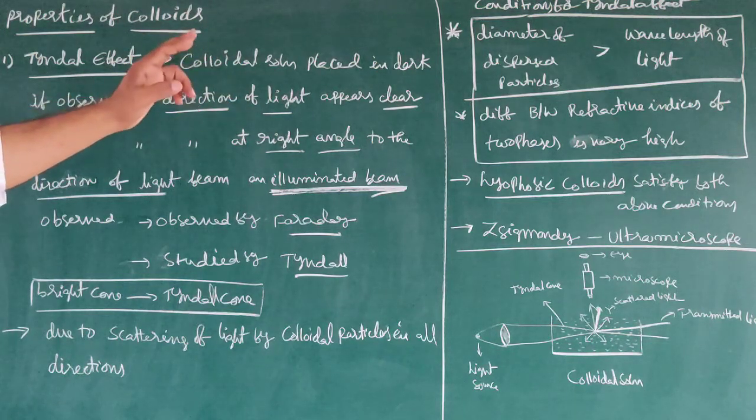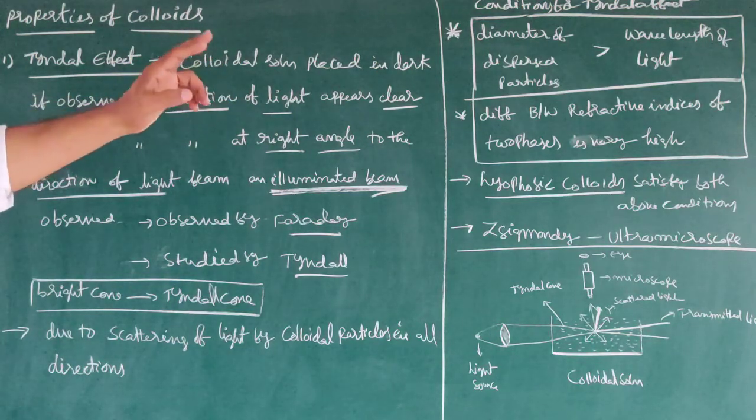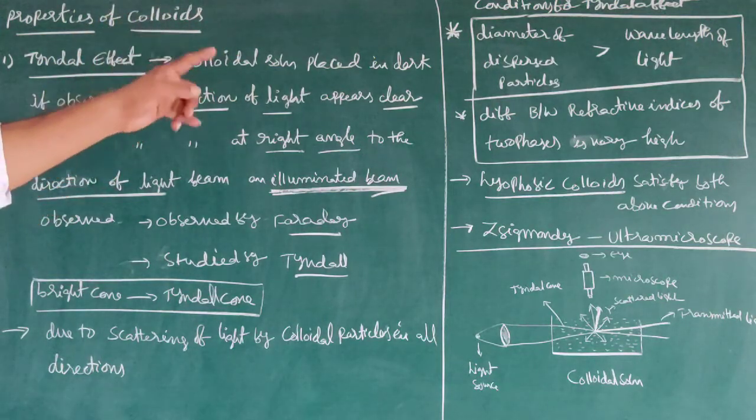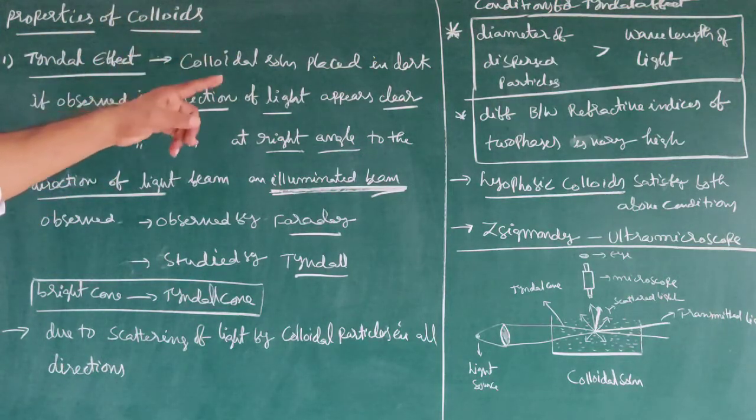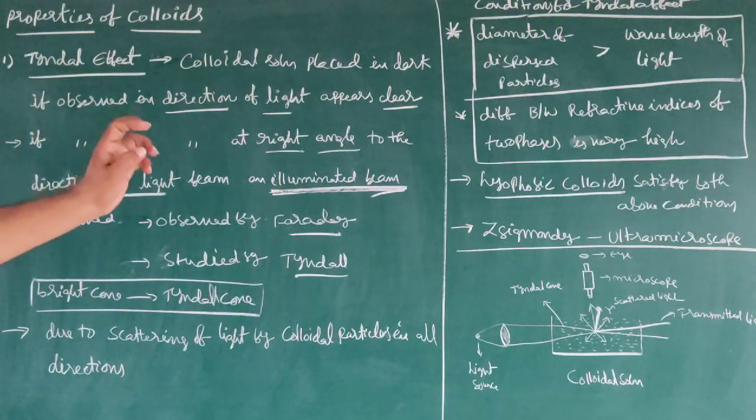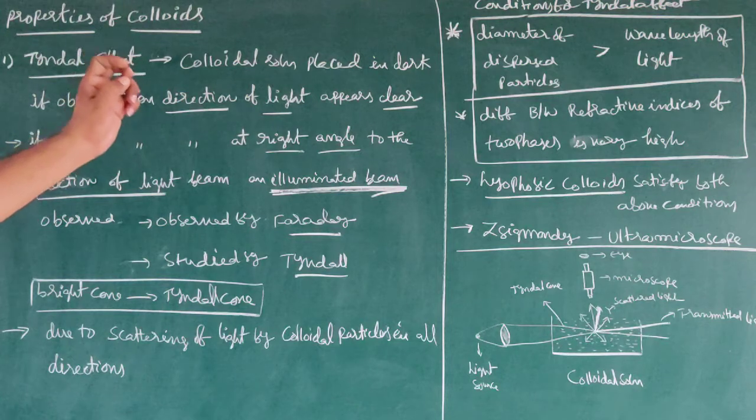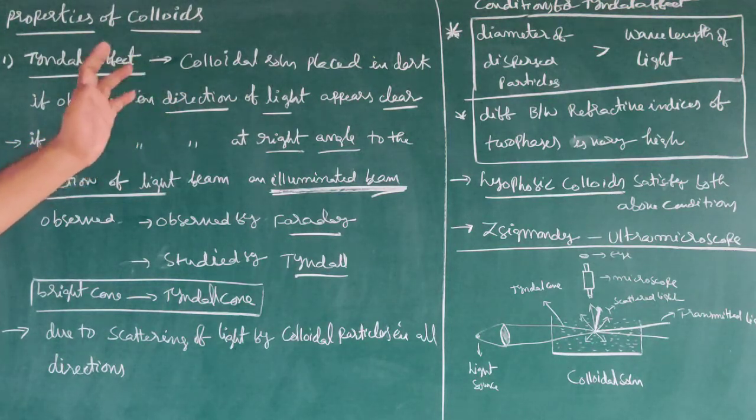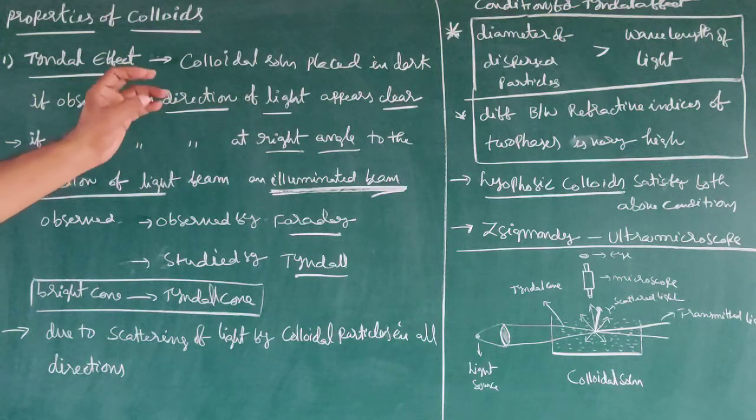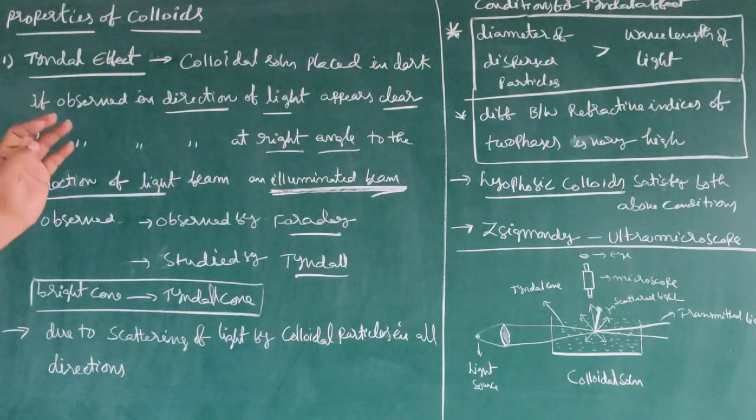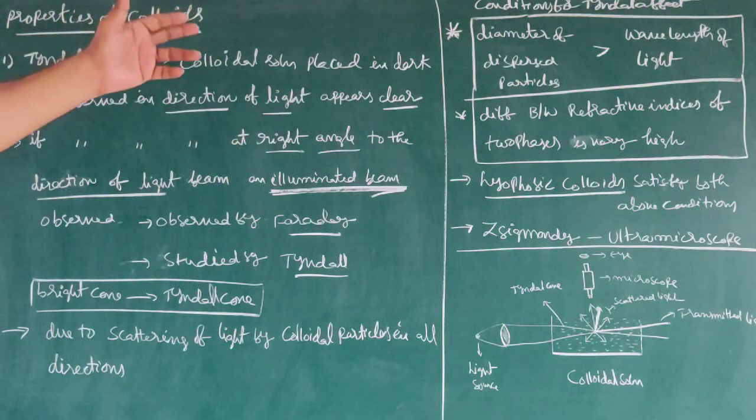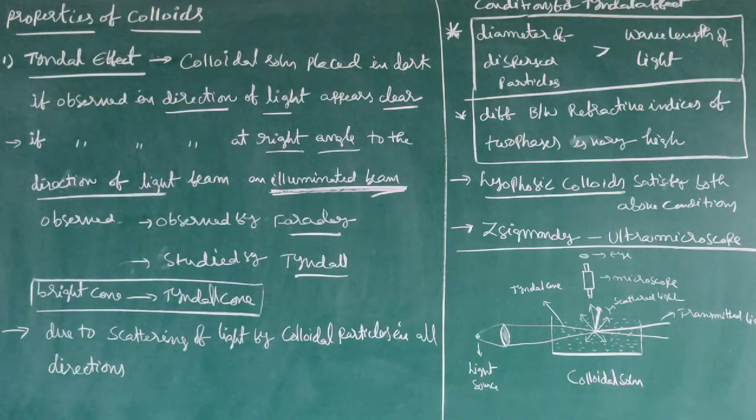Point number 1: the diameter of the dispersed particles must be greater than the wavelength of light. Number 2: the difference between the refractive indices of the 2 phases must be very high. Generally, lyophobic colloids can satisfy both these conditions, so they can show the Tyndall effect.